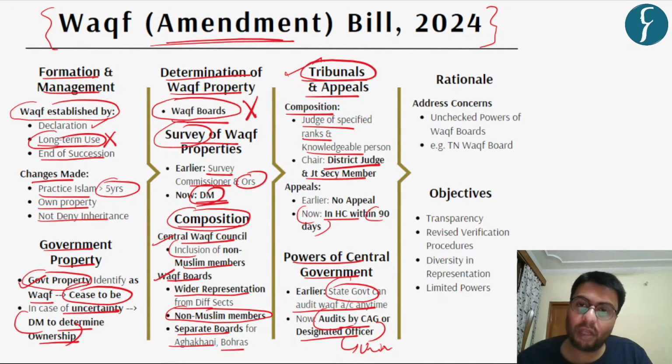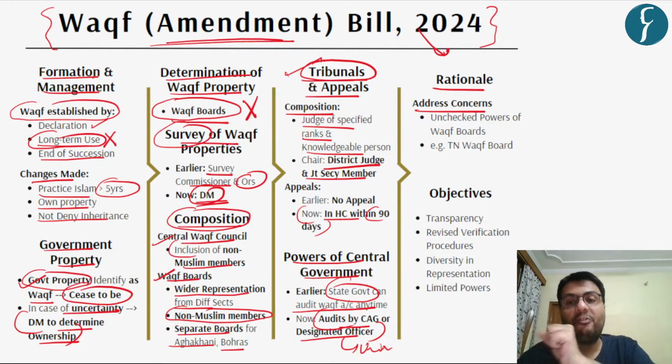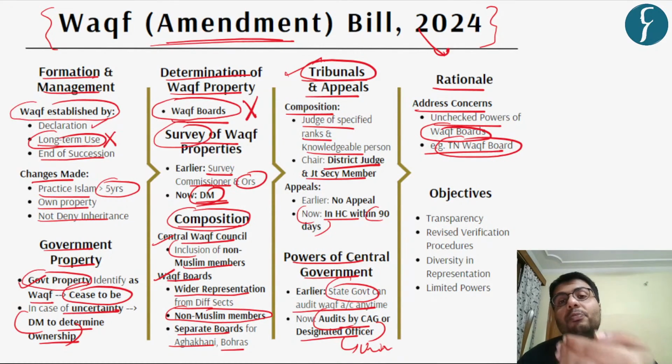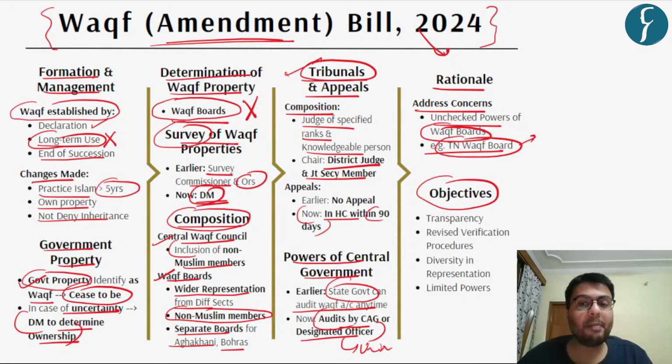Now, the rationale of this very amendment was to first address the concerns related to the discharge and administration of Waqf property, because there were unchecked powers given to the state level Waqf board, and this related to certain controversies. For example, in the state of Tamil Nadu, the Tamil Nadu Waqf board claimed a certain village to be a Waqf property which had a majority Hindu population. So you can understand the rationale or the objective of bringing this amendment was to first ensure transparency